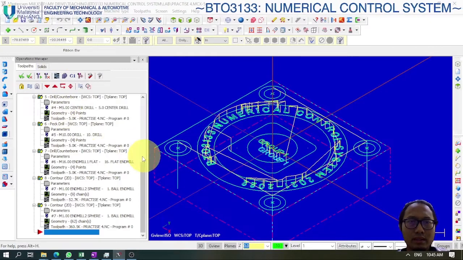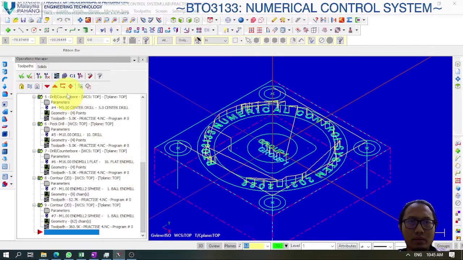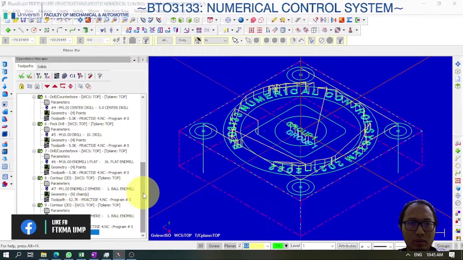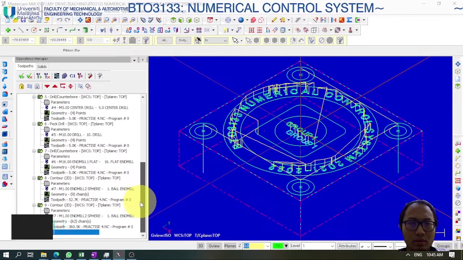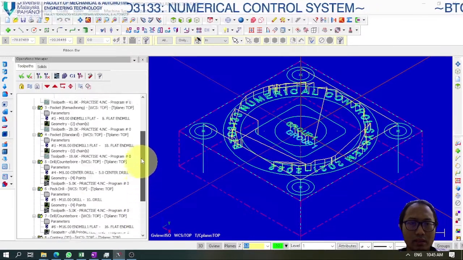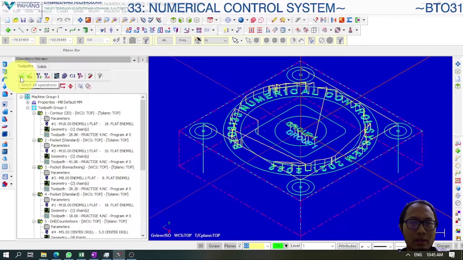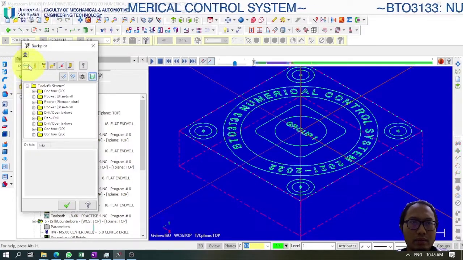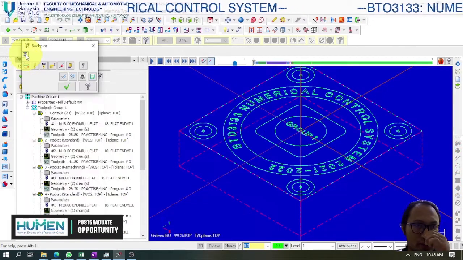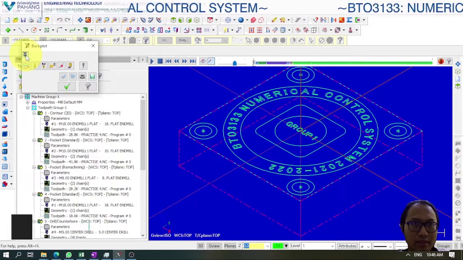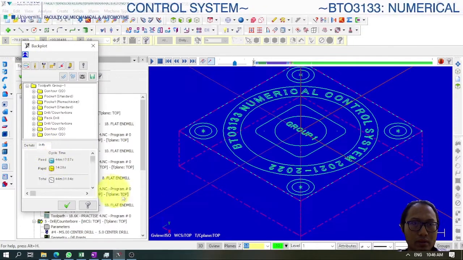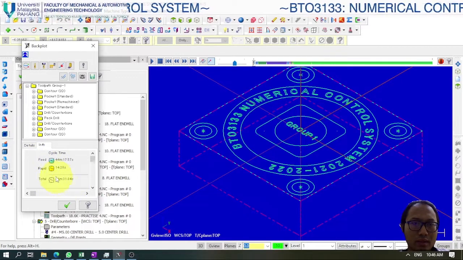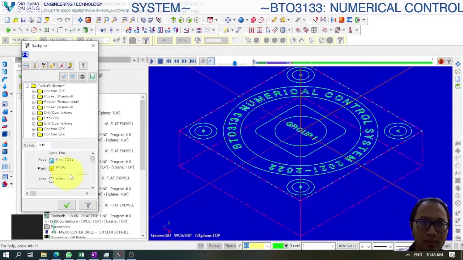So first, let's revise by looking at the total cycle time of all the operations. We have 9 operations overall, including all the contour, drilling, and engraving. First we select all operations and go to Backplot selected operations. Then we expand it if it's not expanded, go to Info and look at the time. The feed rate time is 44 minutes, and the total is 44 minutes plus the rapid movement of only 40 seconds.